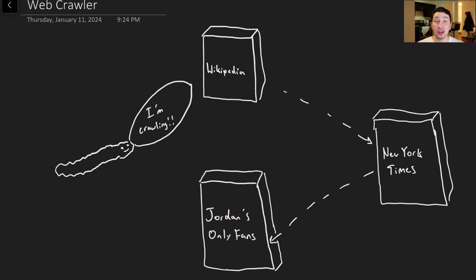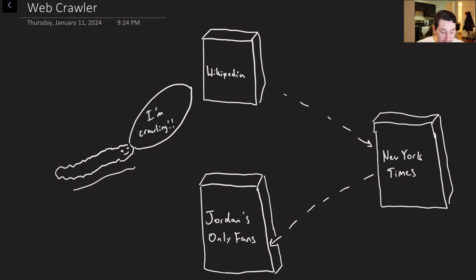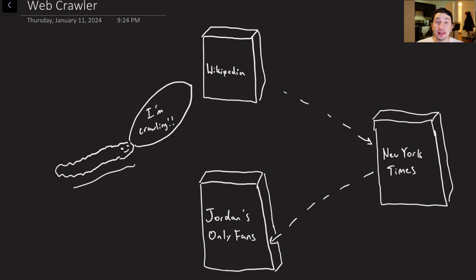All right, ladies and gentlemen, so today we are crawling the web. What does that mean? Well, in practice, this is something that a lot of companies have to do when they want to gather a large amount of openly available data, whether that's to build a search index like Google or a large language model like OpenAI. There are a variety of reasons that we might want to process all of the information available on the internet. That being said, that doesn't make it a trivially easy task. In fact, it's actually quite hard. So let's go and talk about how we might do this.